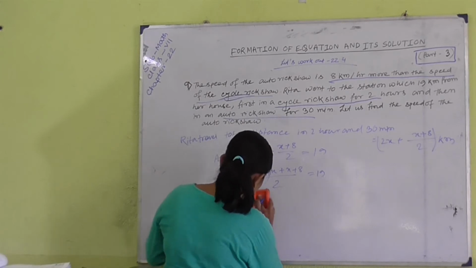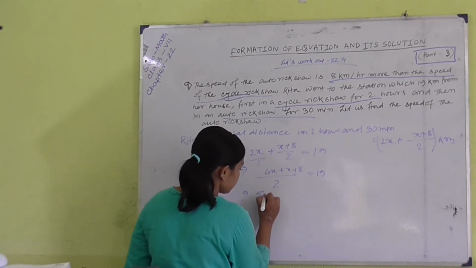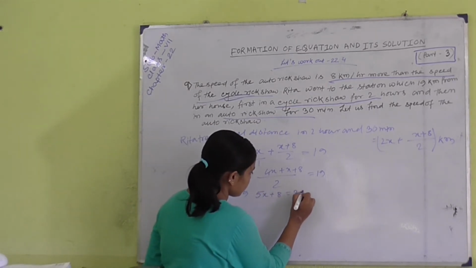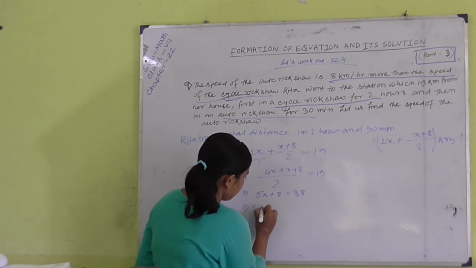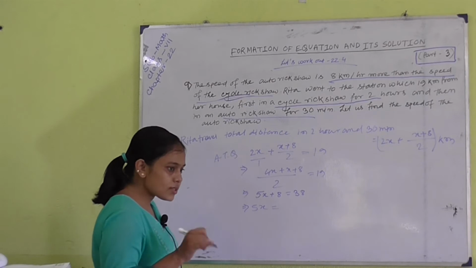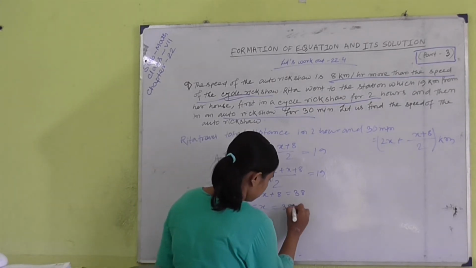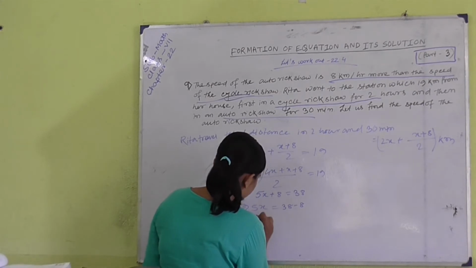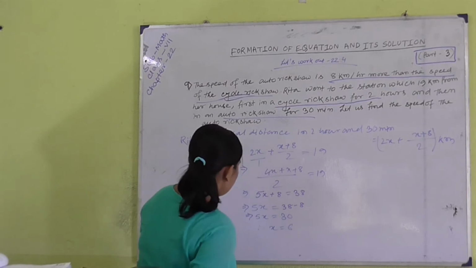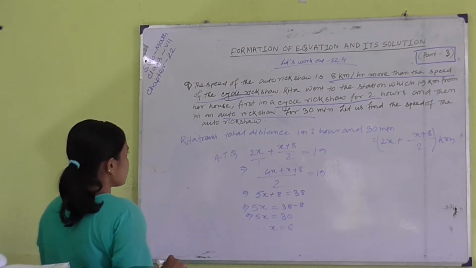So 4x plus x gives 5x, plus 8 equals 38. Positive 8, when shifted from one side to the other side, becomes negative 8. So 5x equals 30, and the value of x is 6.